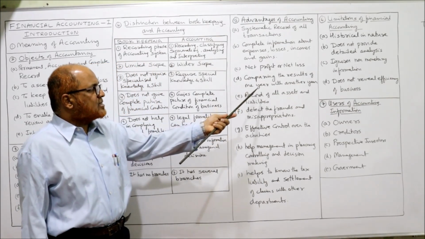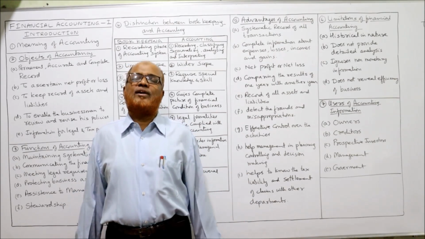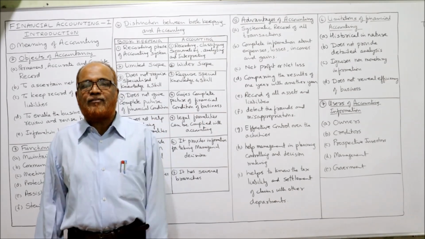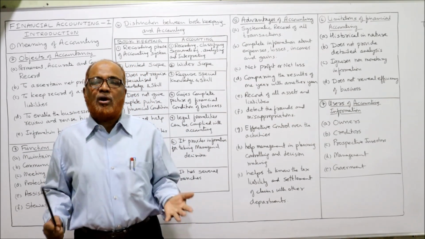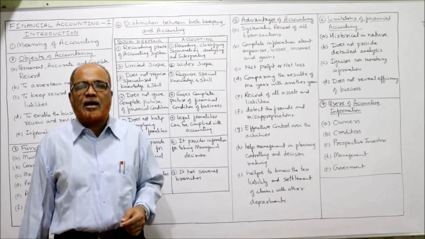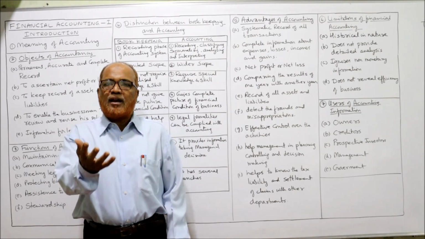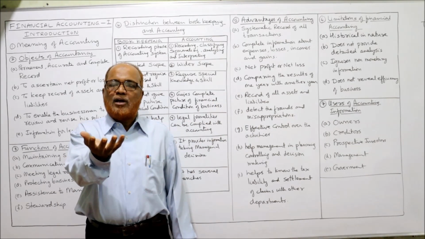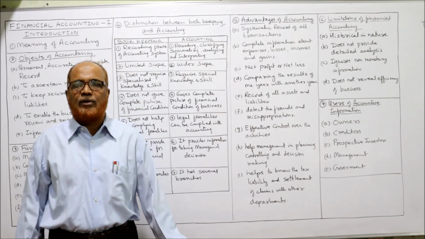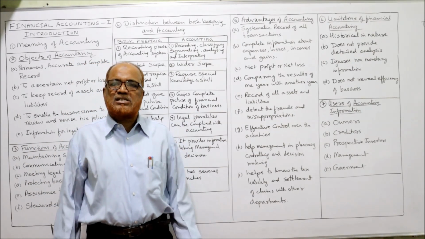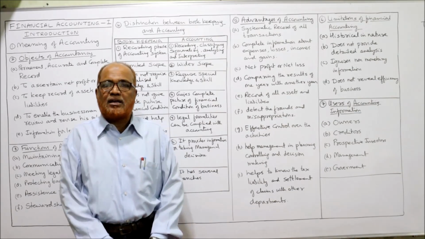Next one is comparing the results of one year with another year. See, a business firm wants to find out whether our business has grown over a period of time or deteriorated over a period of time. The performance of the business will be judged by comparing the financial information of one year with another year. So every year accounts are prepared, financial statements are prepared. We compare the financial statements of one year with another year to find out whether we have improved, whether our performance has increased or not. This is one of the advantages. Only by comparison can we see and judge.